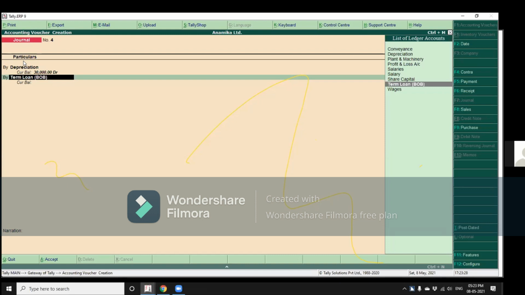When you are finishing entries in one voucher and you want to go to some other voucher, like suppose I finished one payment, then I want to do a purchase, then you can press the quick keys.